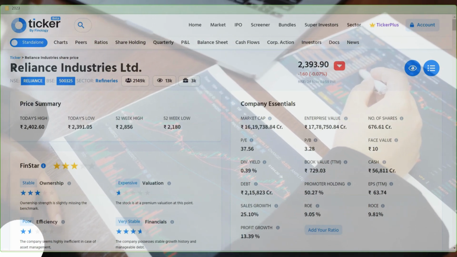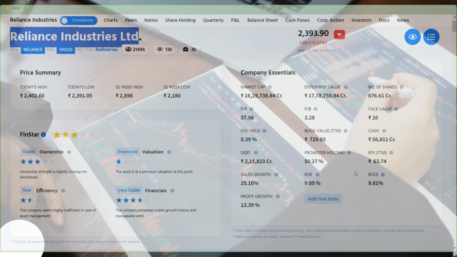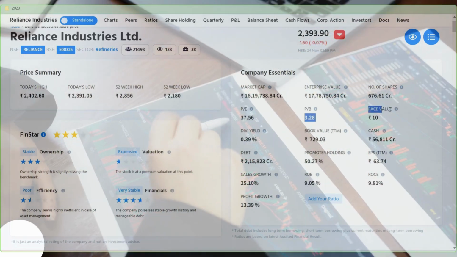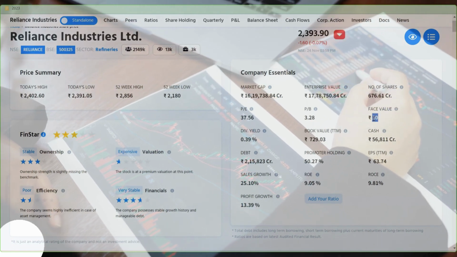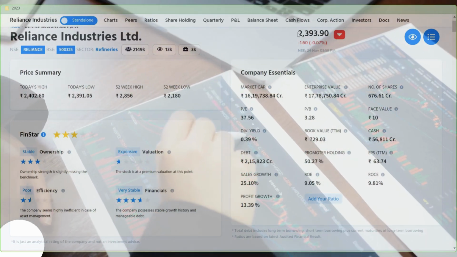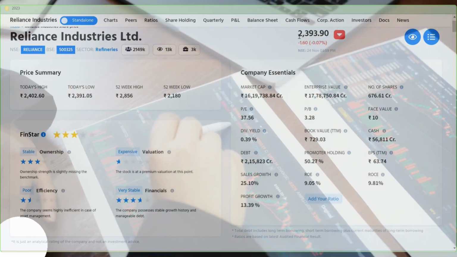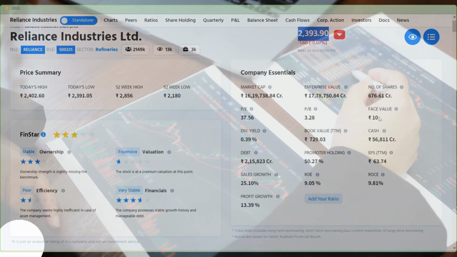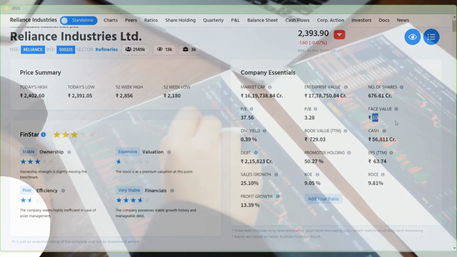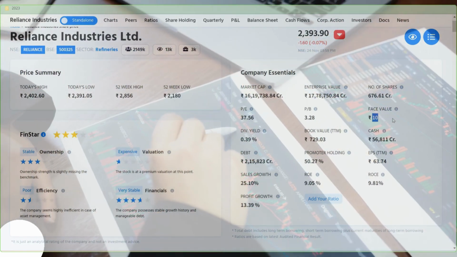I have taken Reliance here, and there are a lot of parameters. We will talk about all this later, but for now, let's focus on the face value and the market price. Reliance's share face value is right now 10 rupees, and their market price is 2,393 rupees. This is the market price; if you want to buy or sell, you will be able to at this price. But as per the company, one share is worth 10 rupees.